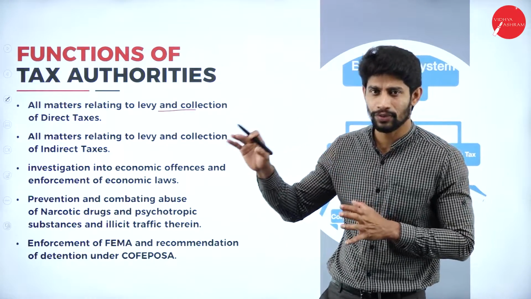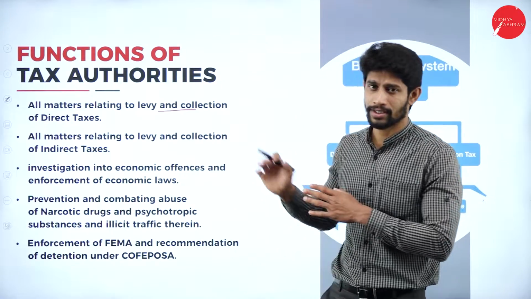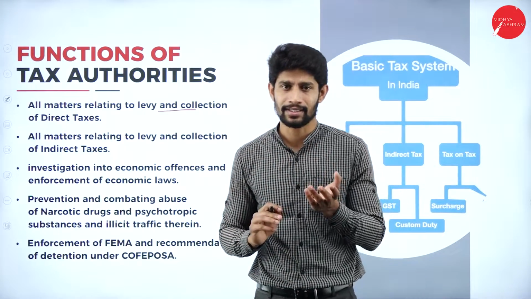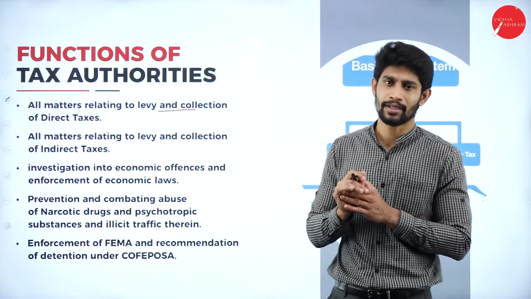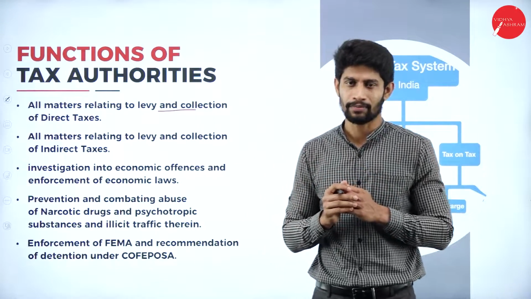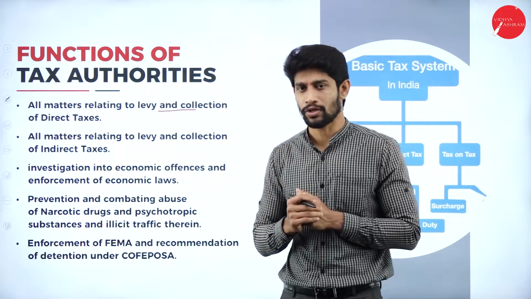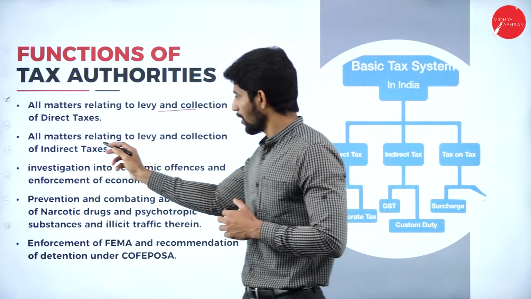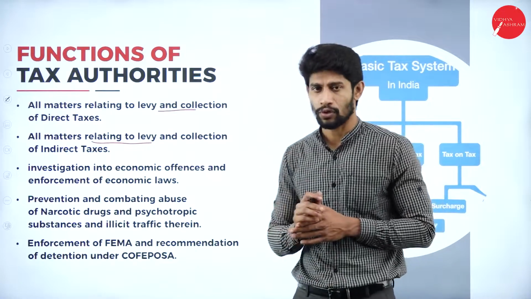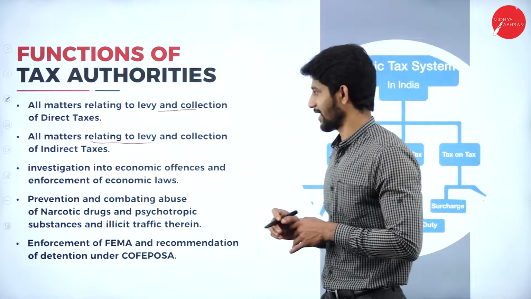If there is any issue with respect to levy of tax, then these authorities are supposed to take care. And if there is any person not paying the tax, or if there is anything mischievous happening in the department or in society with respect to the tax department, then those people are supposed to take care. Who? The tax authorities. Next, all matters relating to levy and collection of indirect taxes. Yes, they're also supposed to take care of all the matters relating to indirect taxes.